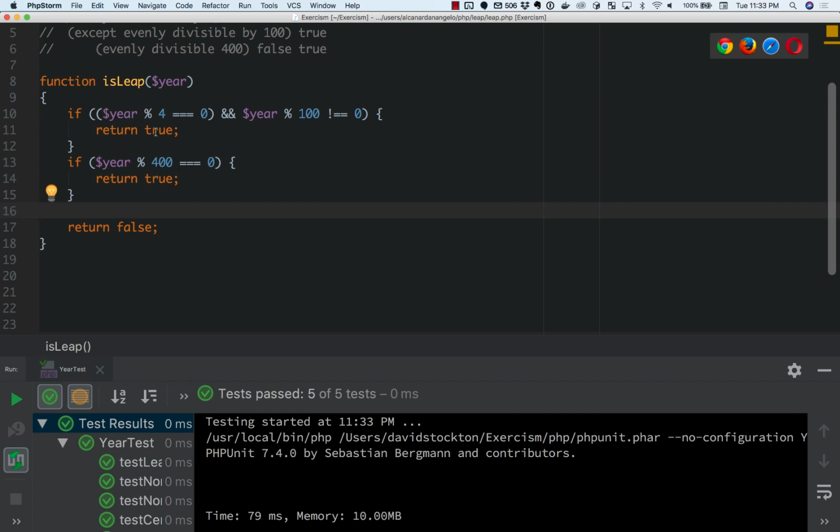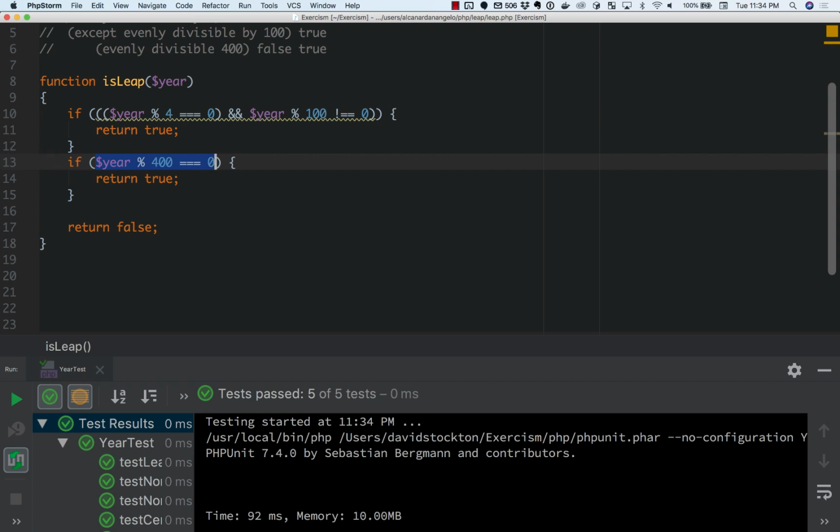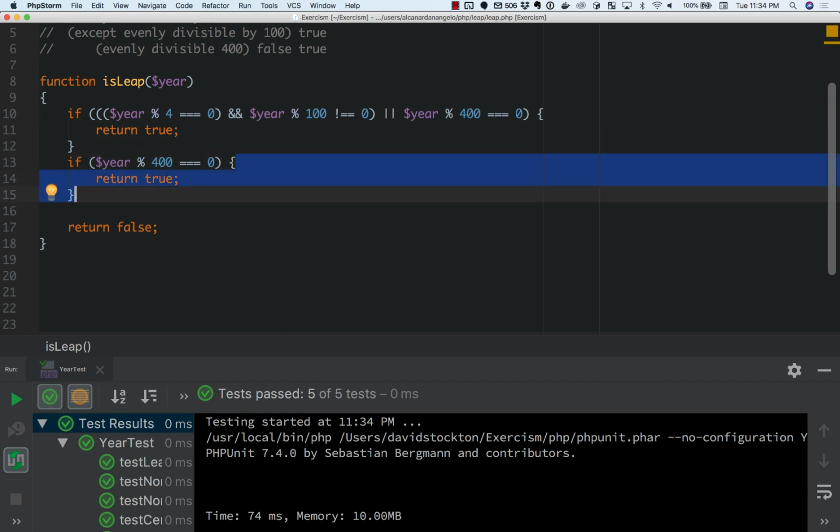So the way I look at it is we say, okay, here's two different conditions that both return true, and I can combine those two conditions with an or. So I can take this entire piece here and wrap it in parens, and then I can take this piece here, and I'm going to copy paste for right now, but I'm going to put an or in there and return true. And at this point, this piece is redundant, so I'm going to delete this set.